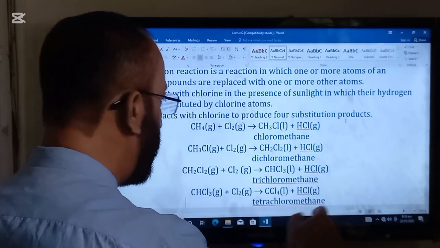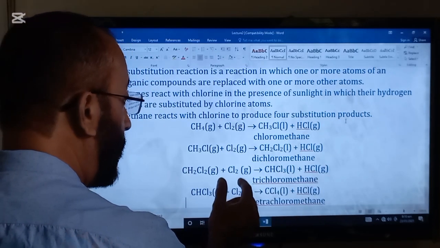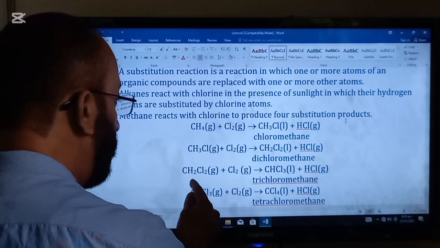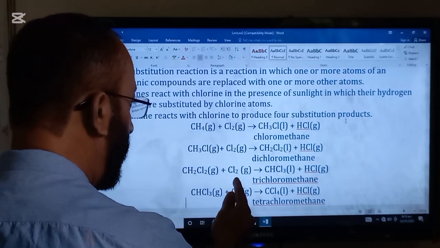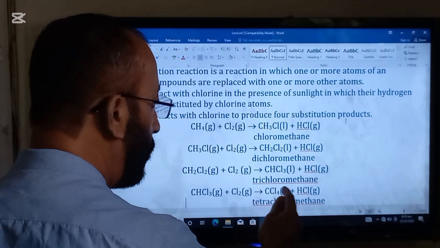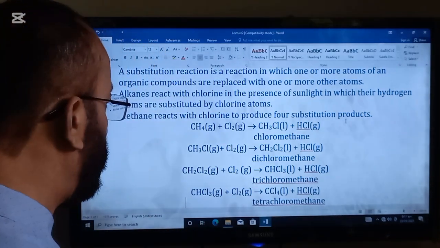In the third stage, this dichloromethane will be reacted with chlorine, and another hydrogen atom will be replaced by another chlorine atom and the product will be CHCl3. This is trichloromethane, and with it HCl will be produced.